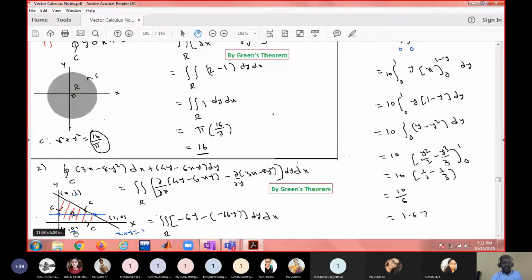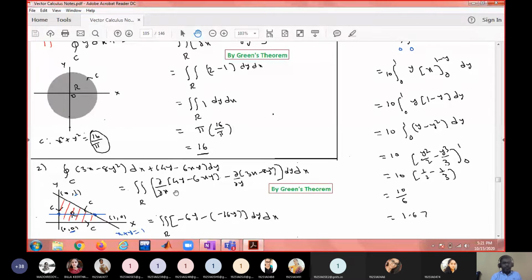Similarly, another problem. You have a triangular region. If you want to find the line integral, you have to find it over 3 line segments. Instead of finding 3 line integrals and adding, simply convert into a double integral using Green's theorem. Why am I using Green's theorem? Again, it is a simple closed curve. Remember, Green's theorem is to be applied only on simple closed curves.